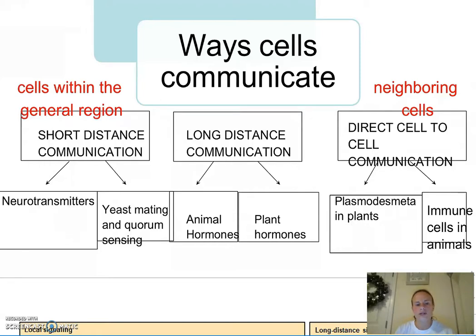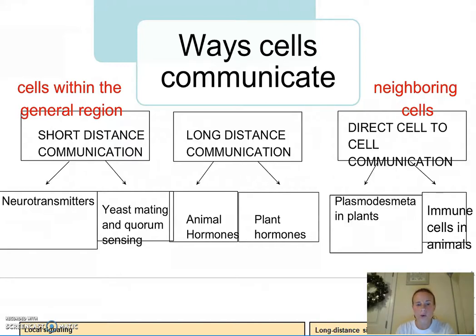We covered neurotransmitters when we discussed the neuron. Yeast mating involves, obviously, the mating of yeast. Now, yeast can usually mate asexually, but they can mate sexually, where yeast will release pheromones and neighboring yeast will pick up. Their receptors will receive those pheromones and actually form what's called a shmoo, and that's known as yeast mating.